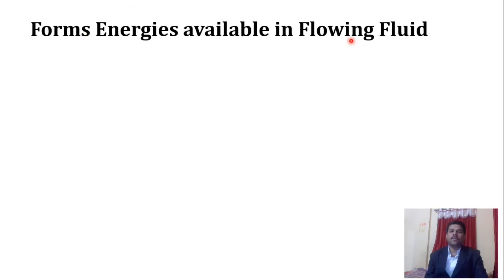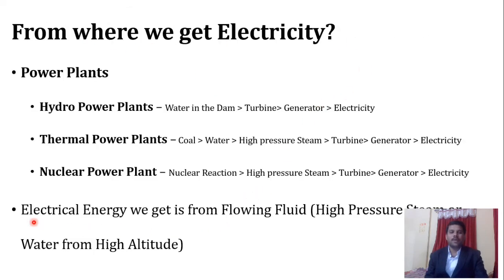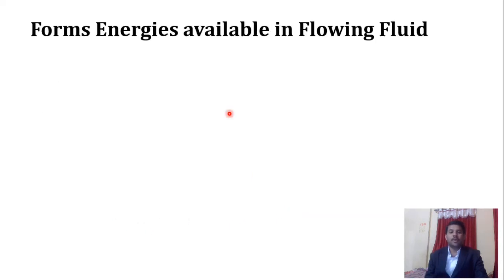Now, what are the different forms of energy available in the flowing fluid? As we have seen, the electrical energy we get is from the flowing fluid. So, what are the different forms of energy which are available in the flowing fluid? We will see that in a brief way.